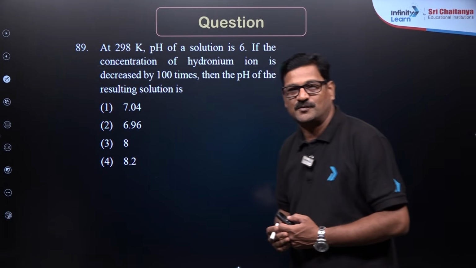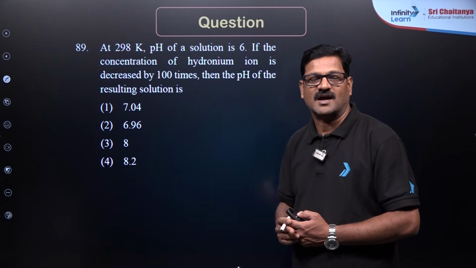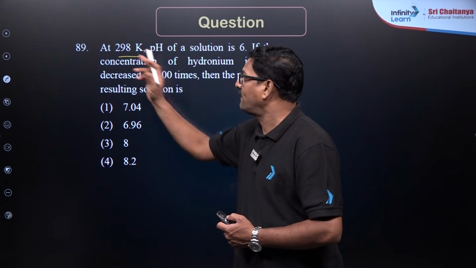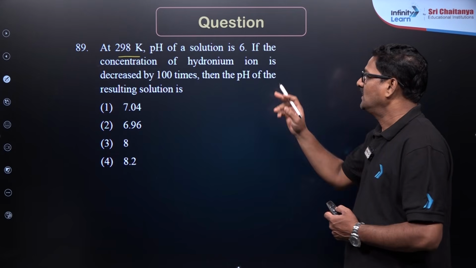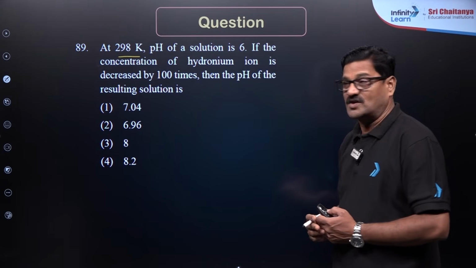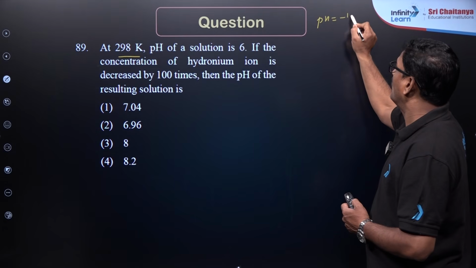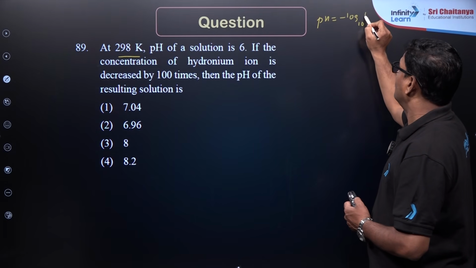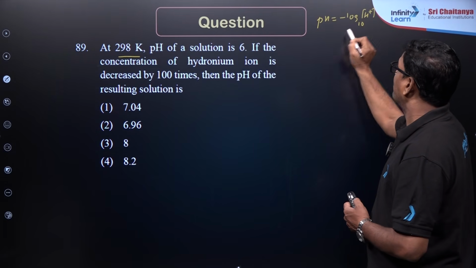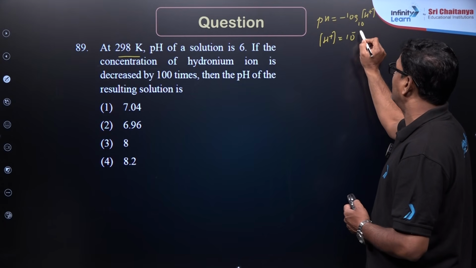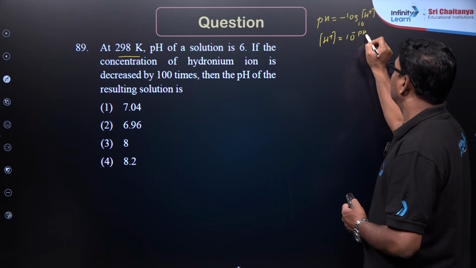Here it is a question from pH calculations, ionic equilibrium. At 298 Kelvin, the pH of the solution is 6. The pH is equal to negative logarithm to the base 10 of H+ ion concentration, and H+ ion concentration is equal to 10 raised to negative pH.